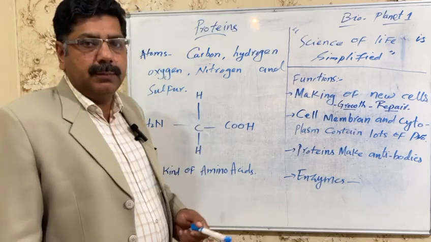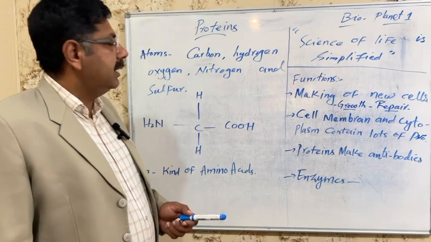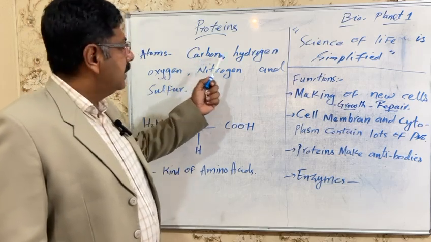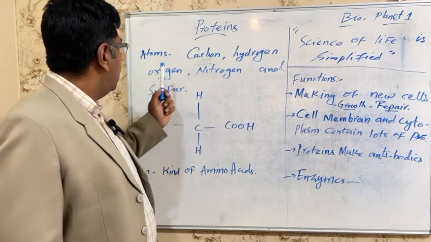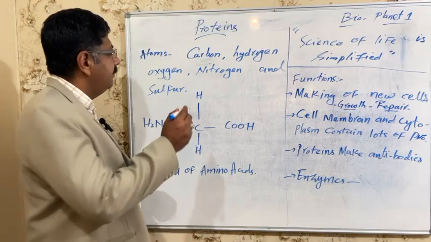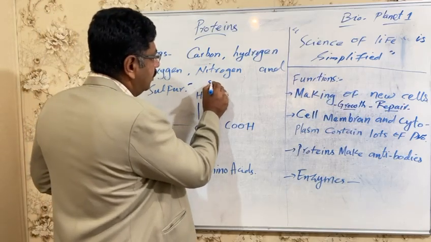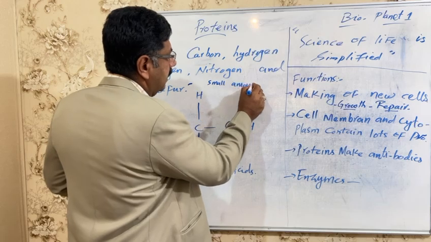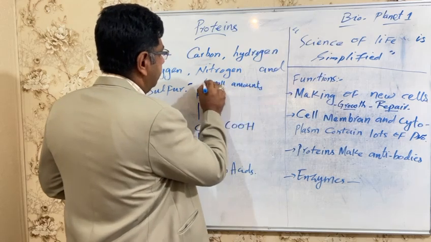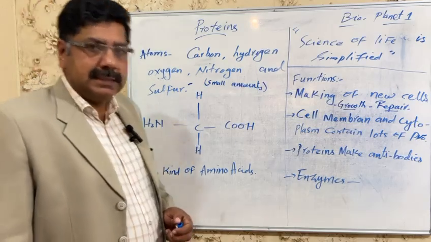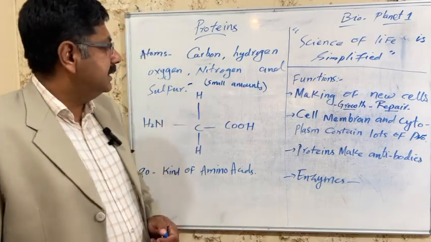Also, it's one of the biomolecules, and they are made up of atoms called carbon, hydrogen, oxygen, nitrogen, and sulfur. But sulfur is in small amounts. Small amounts of sulfur are also present.